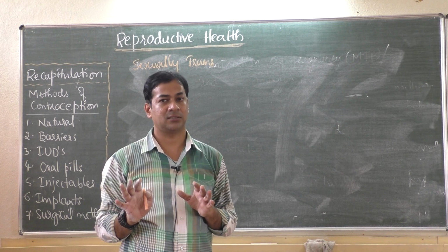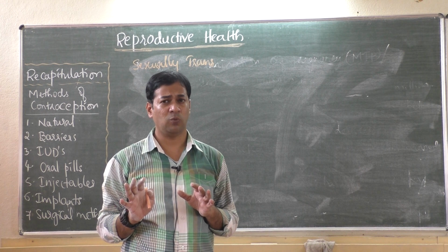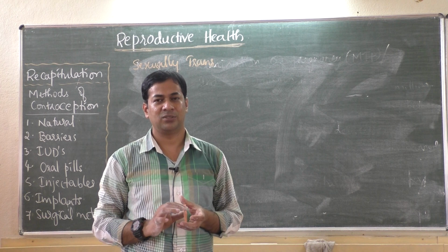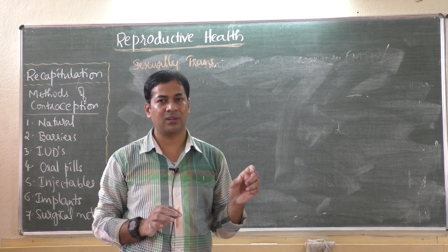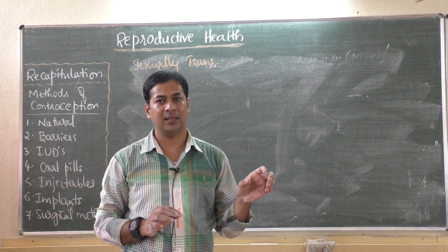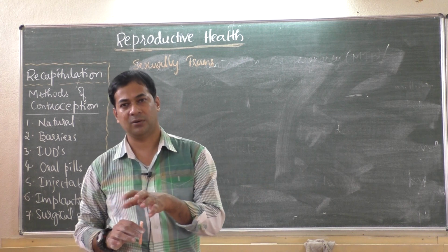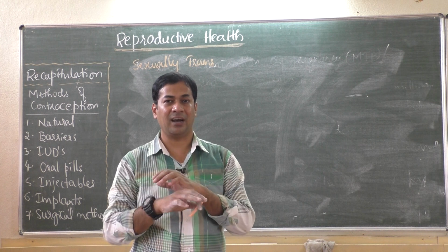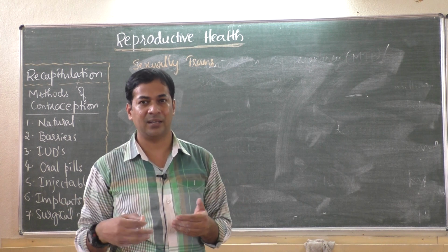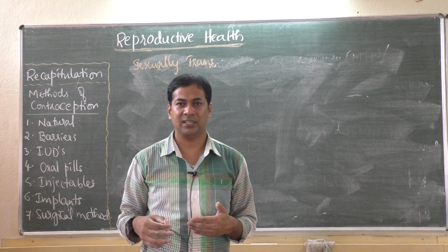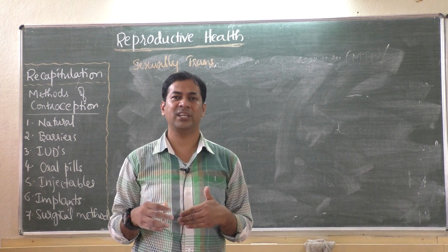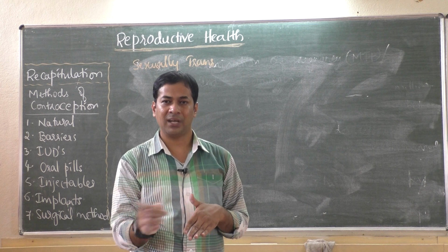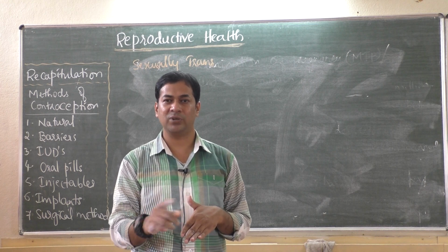Then you may ask, what if a person is handshaking? In that case it doesn't spread. So it is from the reproductive organ of a male to the reproductive organ of a female, or vice versa. It will not spread by any other means other than reproductive parts. That is, they didn't use a condom or any contraceptive devices, and directly had sex, and one of them had a sexually transmitted disease.